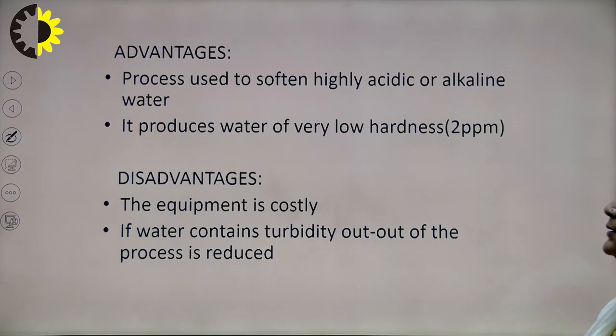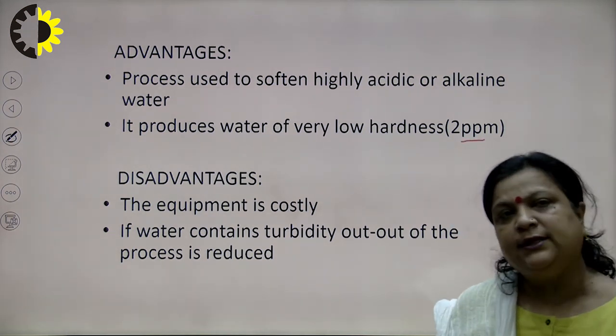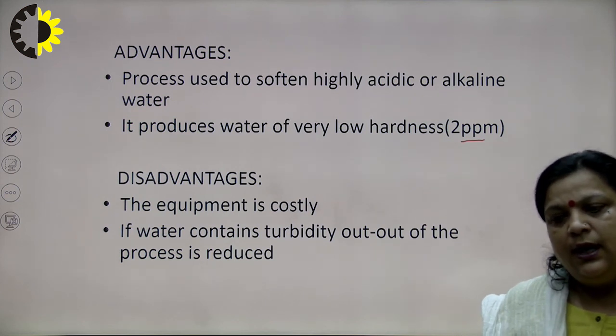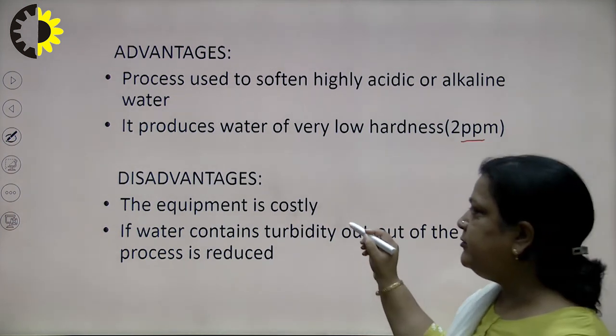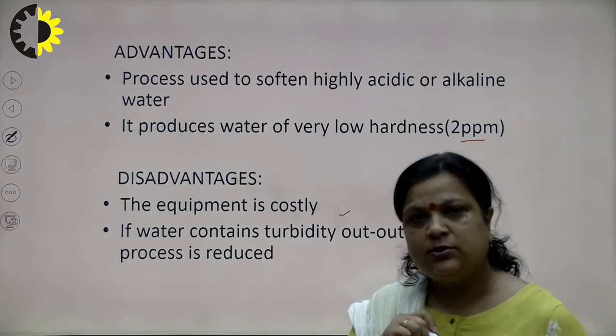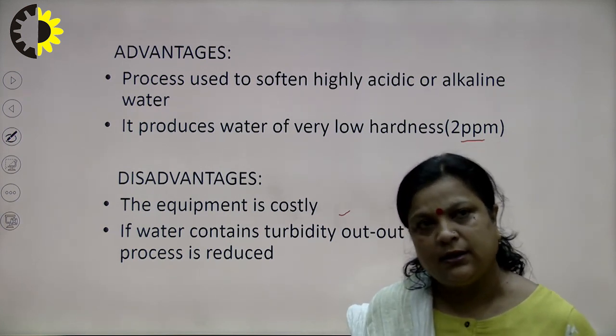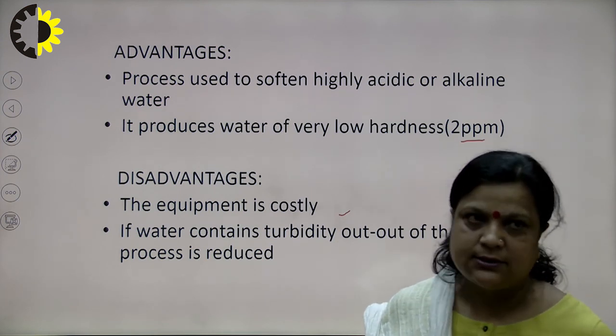Advantages: up to 2 ppm hardness can be removed by this process, and in this process we can use acidic water as well as alkaline water. Disadvantage: it is very costly, and since it has a porous structure, if the water contains suspended particles, these particles must be removed before use. Thank you.